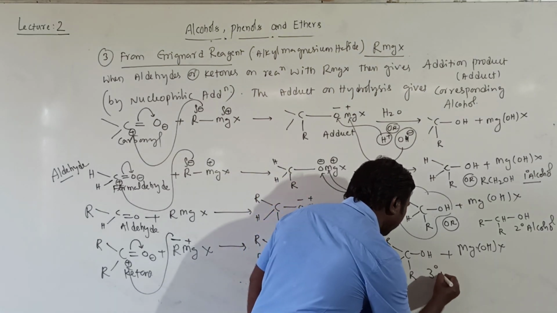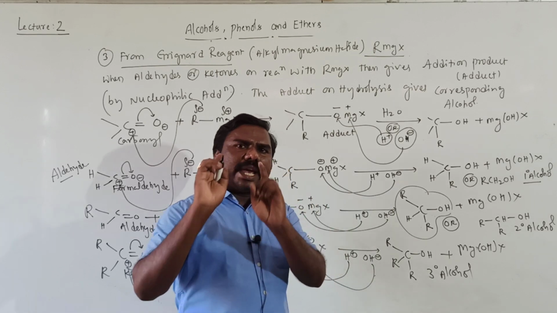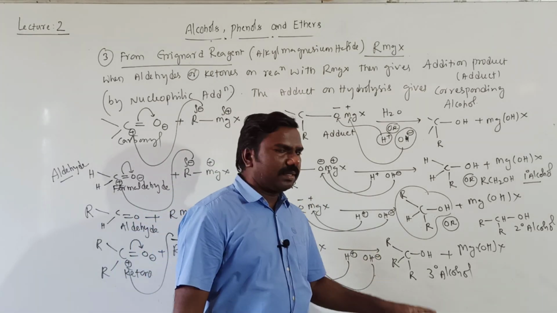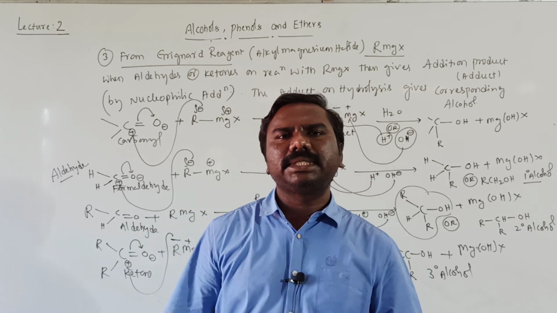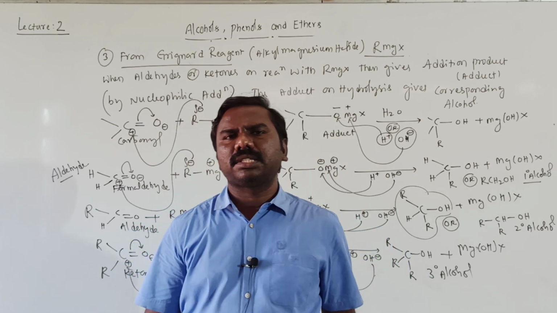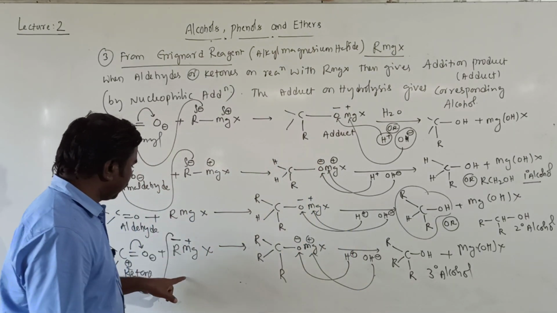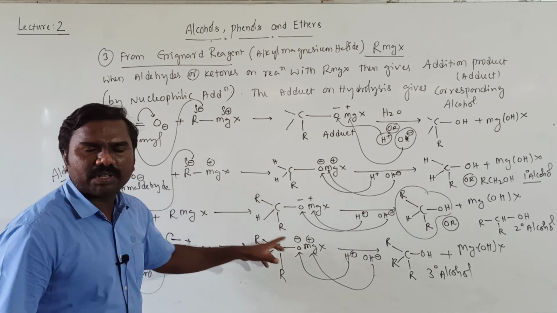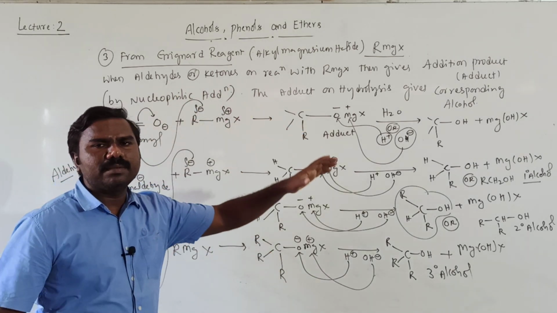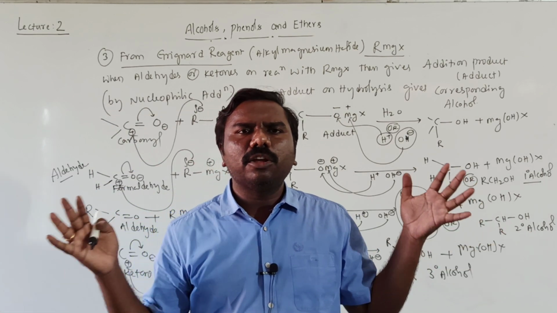That's why it is called tertiary alcohol. Students, you can replace R by methyl group, ethyl group, propyl group, CH3, C2H5, C3H7, any group. And RMgX, in place of R, CH3MgCl, C2H5MgCl, C3H7MgCl, any group.